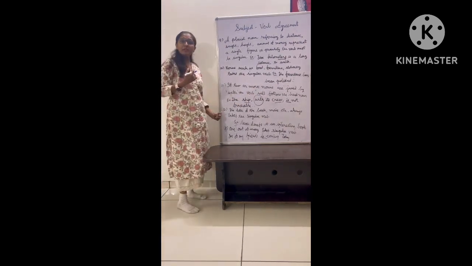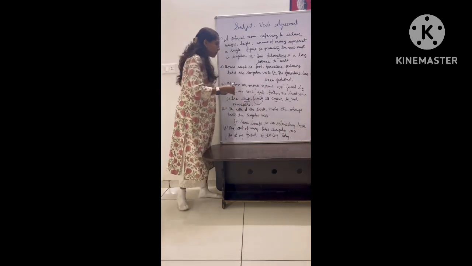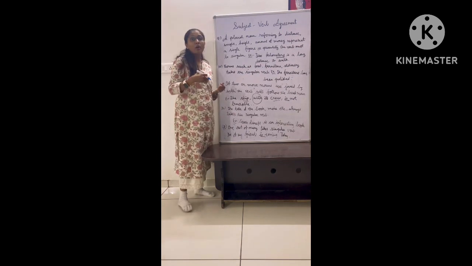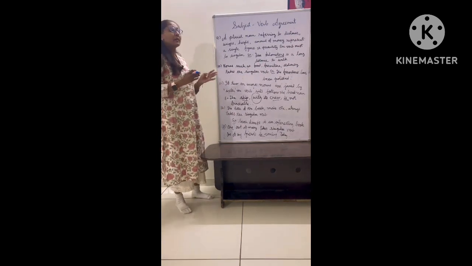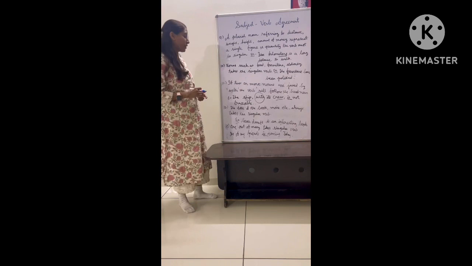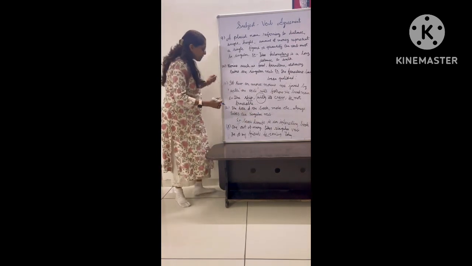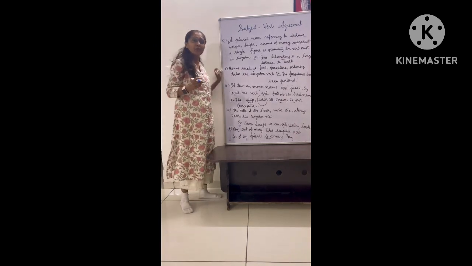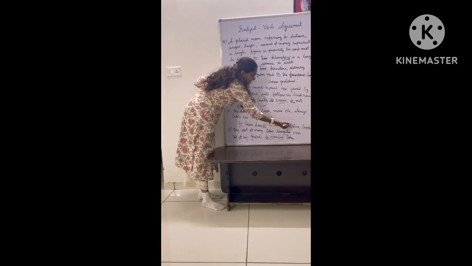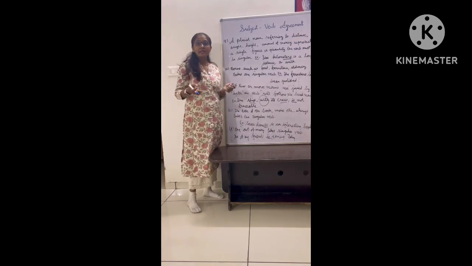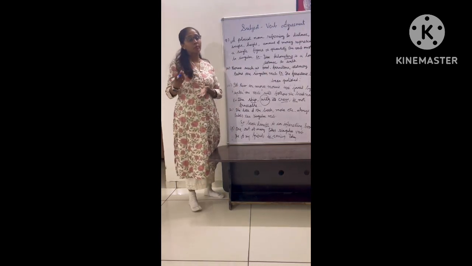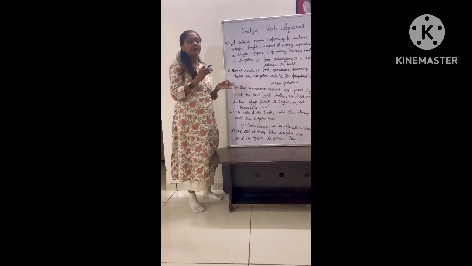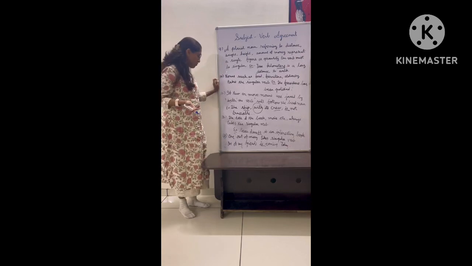Clear? Rule number 12. The title of a book or movie, whether the title is with S or it is with plural words, thereafter it will always take singular. For example, 7 dwarfs. Here we have 7 dwarfs, it's plural, right? But it's the title of the book, so it will take the singular verb. 7 dwarfs is an interesting book, right? 3 idiots, again it is 3 idiots, that is plural, but it's the title of the movie, so it will take the singular verb. So the answer would be that 3 idiots is an interesting movie, right?